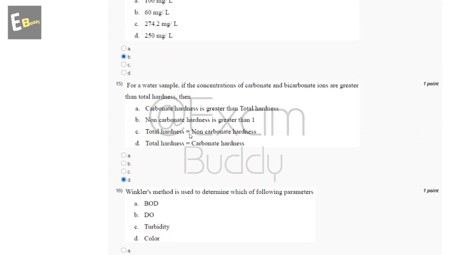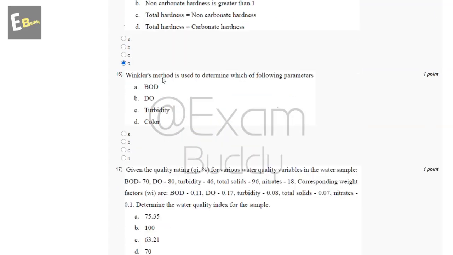Now, the 16th question is, Winkler's method is used to determine which of the following parameters. So these are the options: BOD, DO, turbidity, color. So the answer of our 16th question is B, DO.